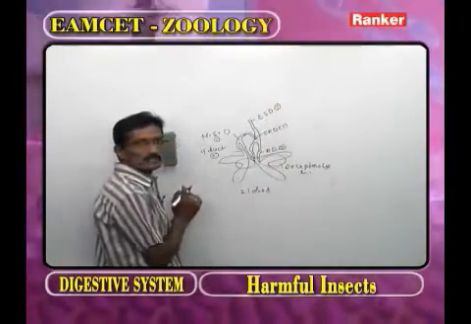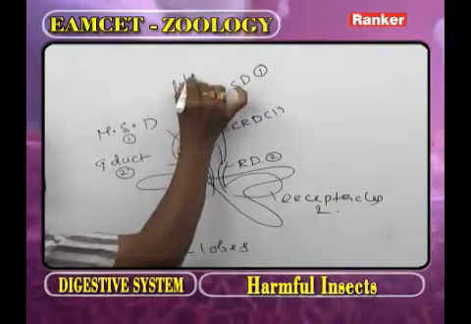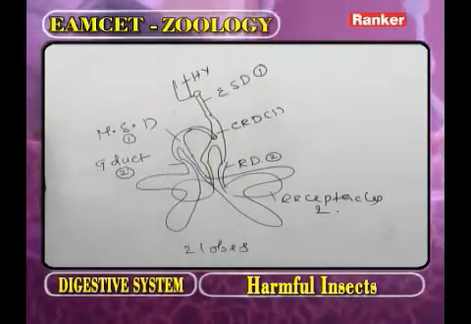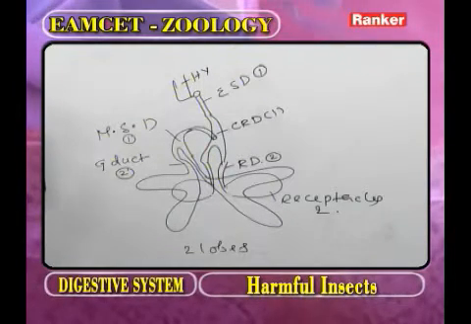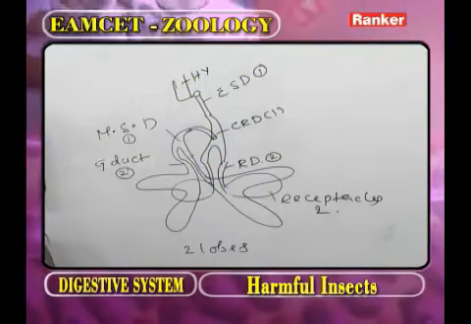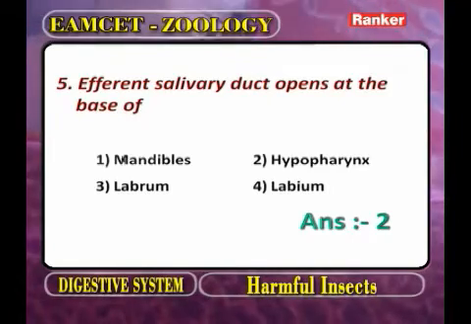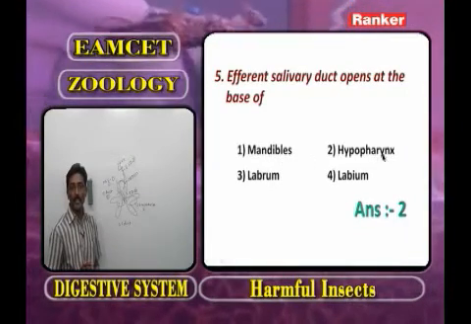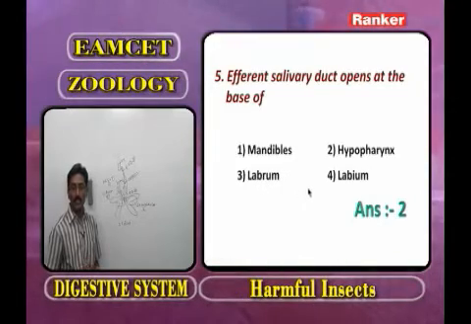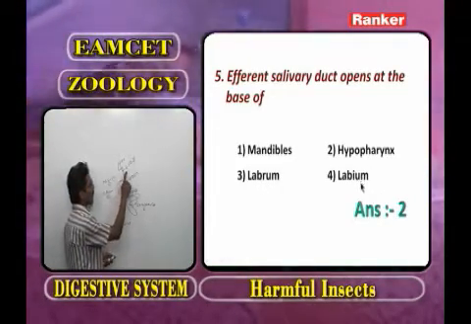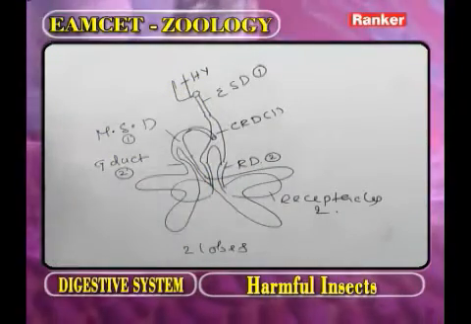The number is 1. The efferent salivary duct opens at the base of the hypopharynx. What is the other name of hypopharynx? The tongue or supralingua. Regarding the question, the efferent salivary duct opens at the base of: one is mandibles, second is hypopharynx or tongue or supralingua, third is labrum, and the fourth is labium. Now you observe the diagram. The efferent salivary duct opens at the base of the hypopharynx.